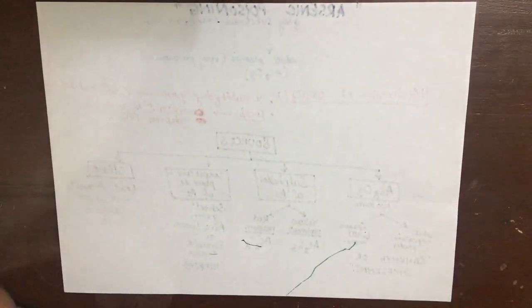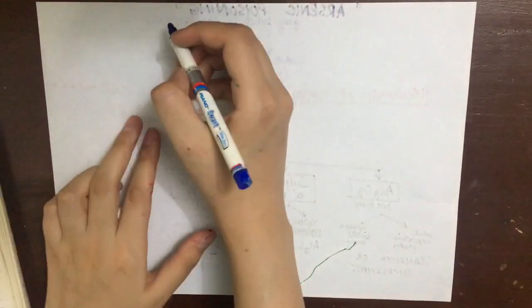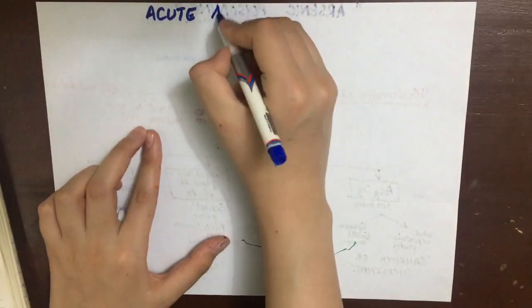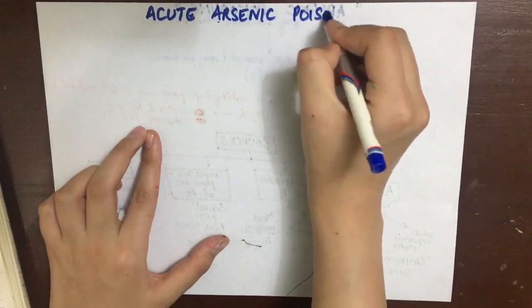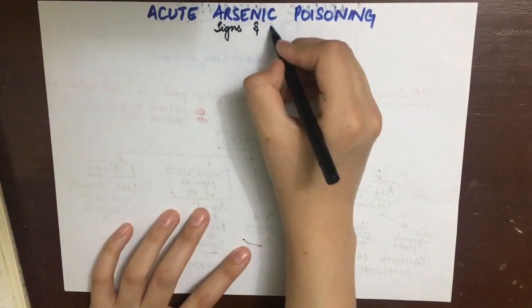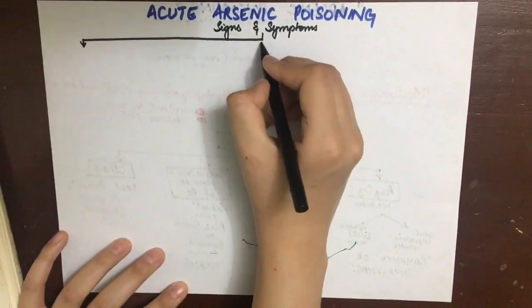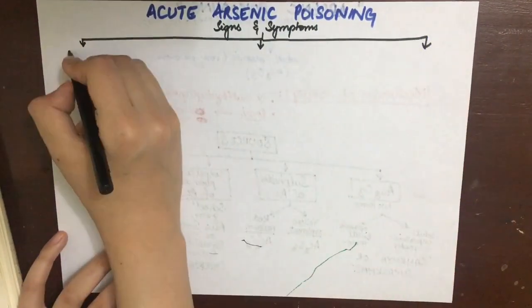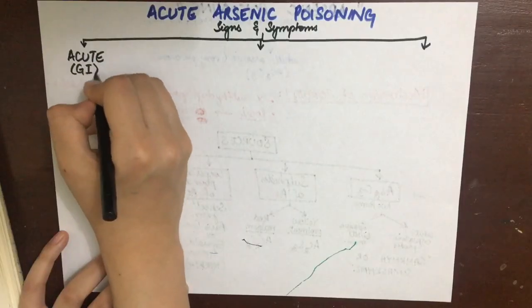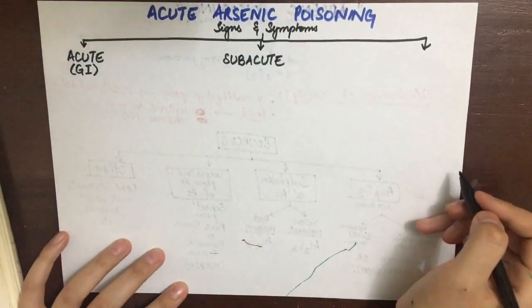Let's now discuss acute arsenic poisoning, and then we'll discuss chronic arsenic poisoning. The signs and symptoms of acute arsenic poisoning can be divided into 3 time zones, depending on the onset of symptoms and whether they have a remission or not.